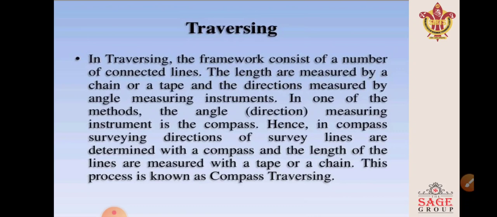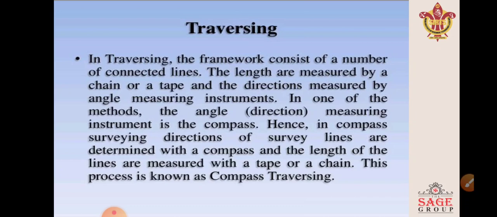A series of connected lines in surveying is called traversing. In traversing, the framework consists of a number of connected lines, the length measured by chain or tape, the direction measured by an angle measuring instrument, that is the compass. Hence, in compass surveying the directions of survey lines are determined with a compass and the lengths of lines are measured with a tape or chain. This process is known as compass traversing.